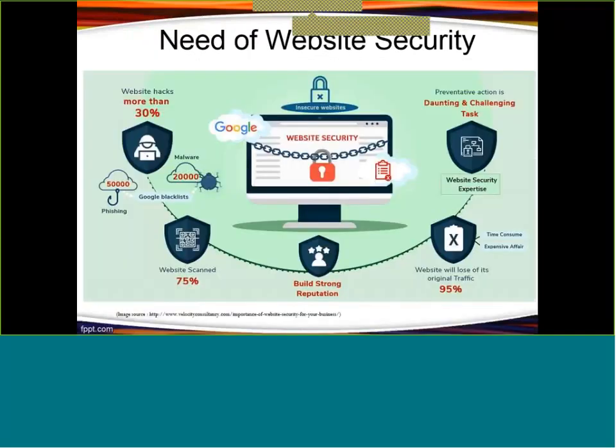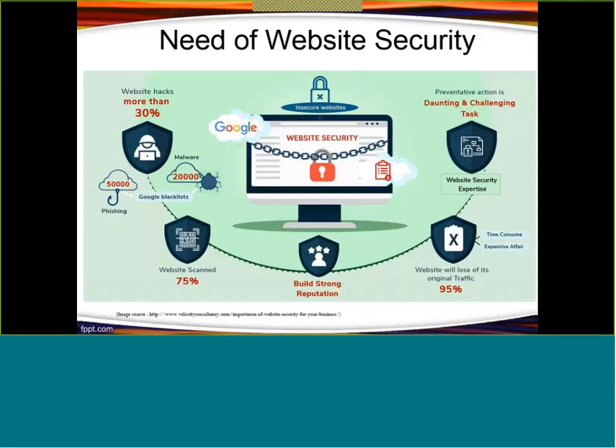I will show you a study. A study was conducted by Symantec. Symantec is an organization which makes Norton antivirus, right? In their study, they found that more than 75% of websites scanned contain unpatched vulnerabilities or malware, right?